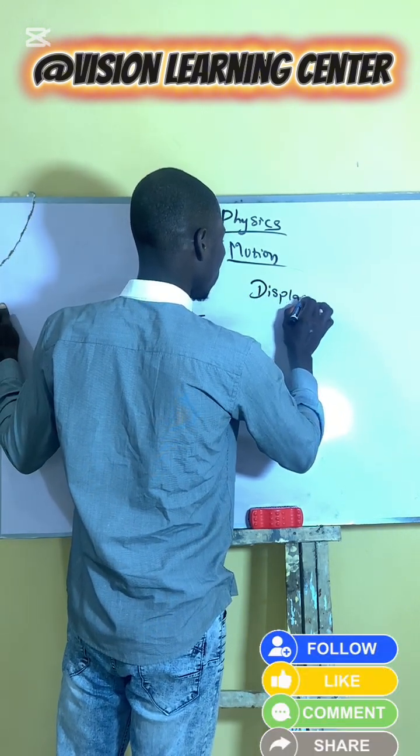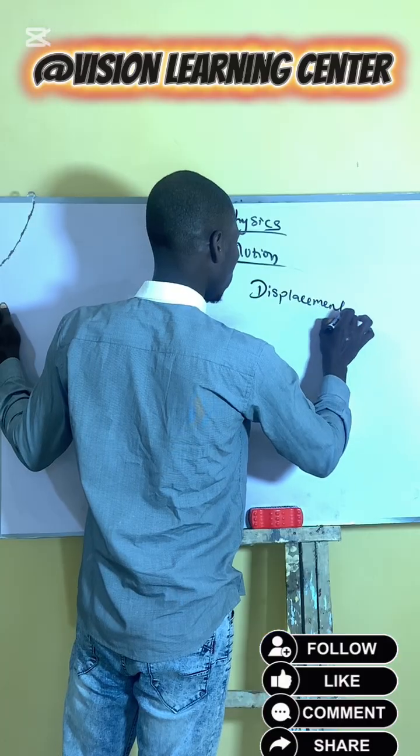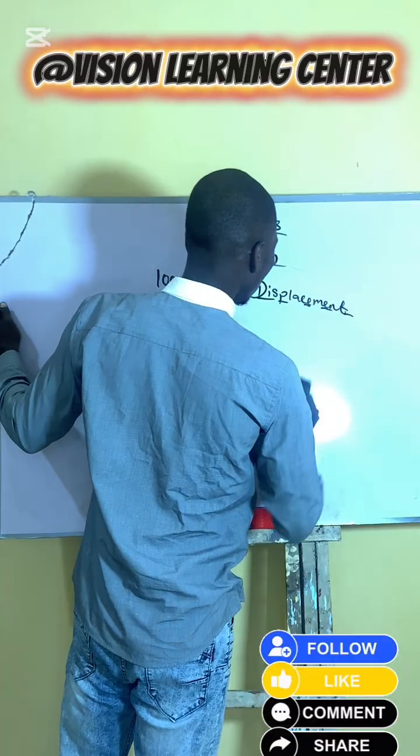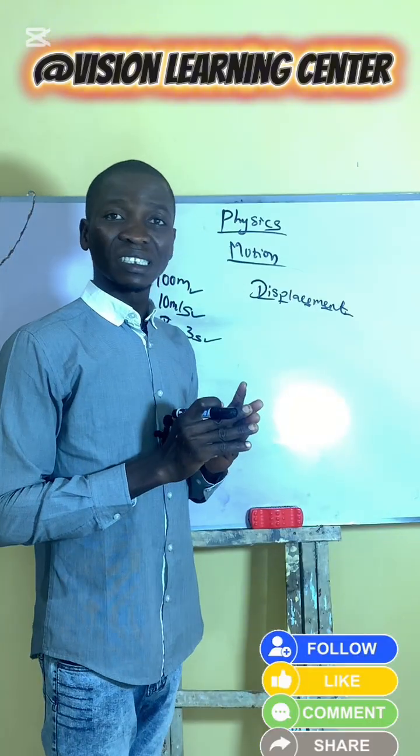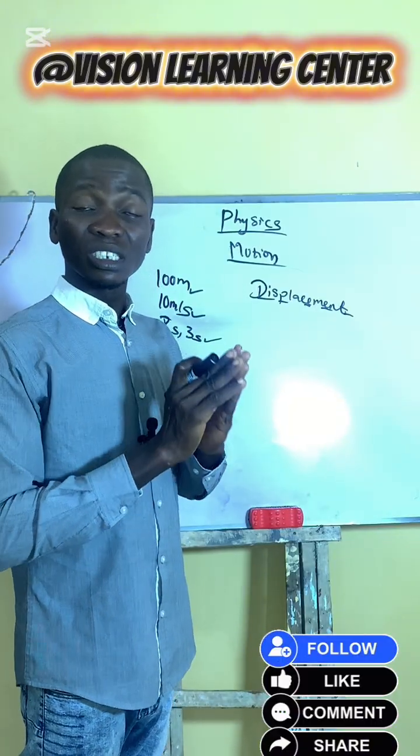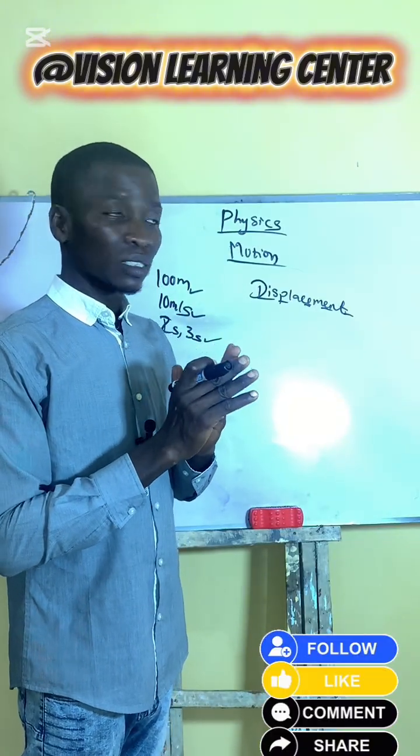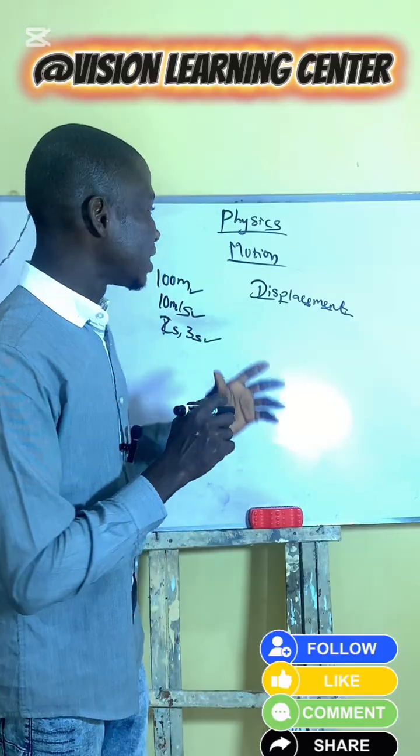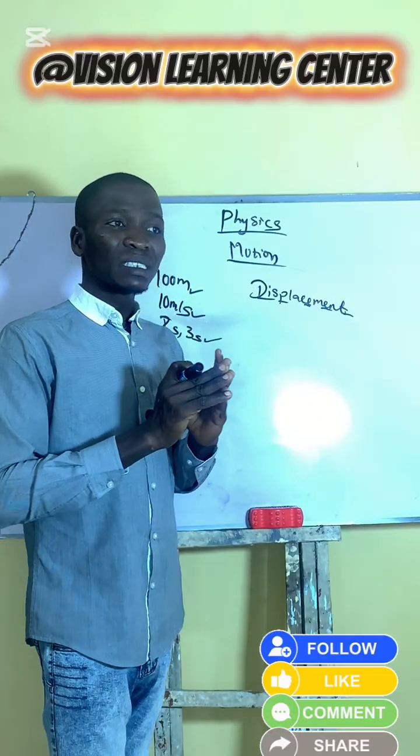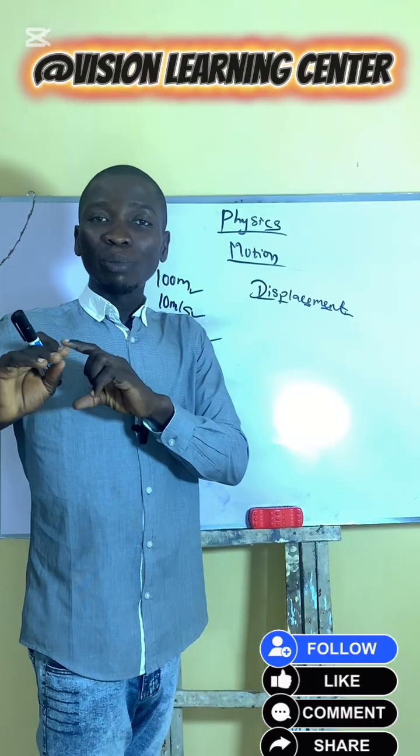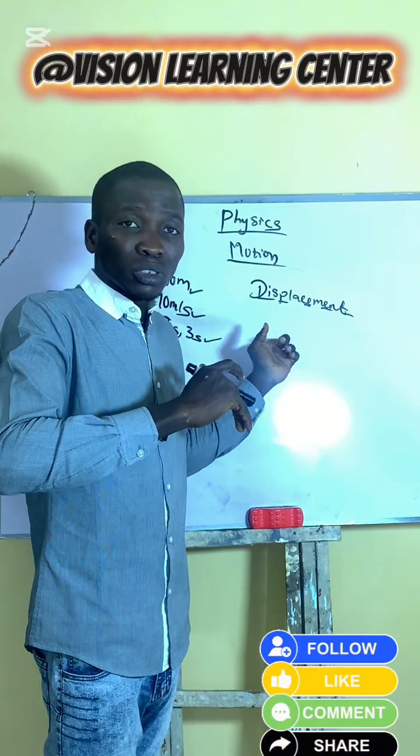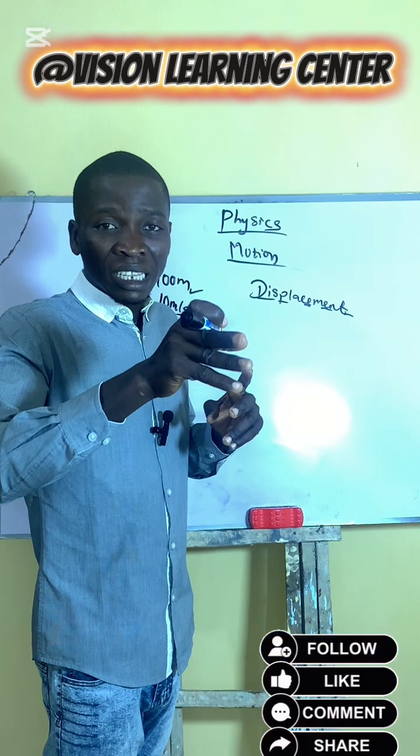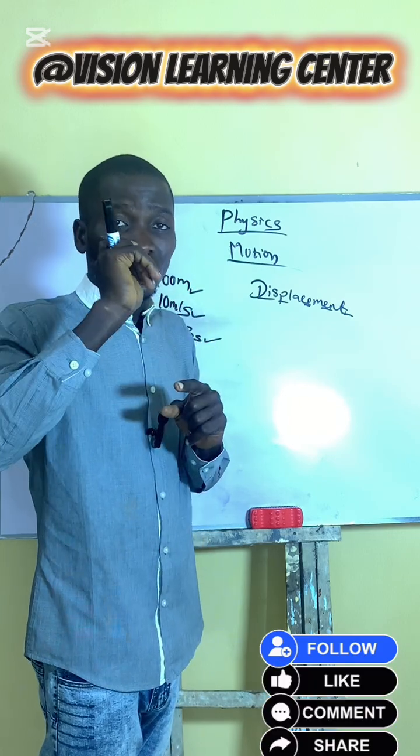Let's go over to displacement. Displacement is the shortest distance, is what? The shortest distance in a straight line. It indicates the movement of a body from its starting point to its ending point in a specific what? Direction.